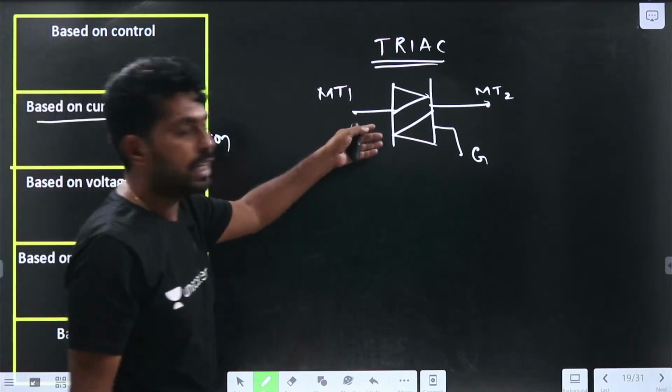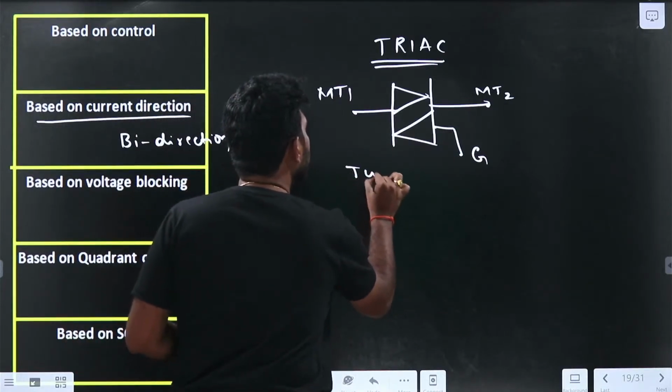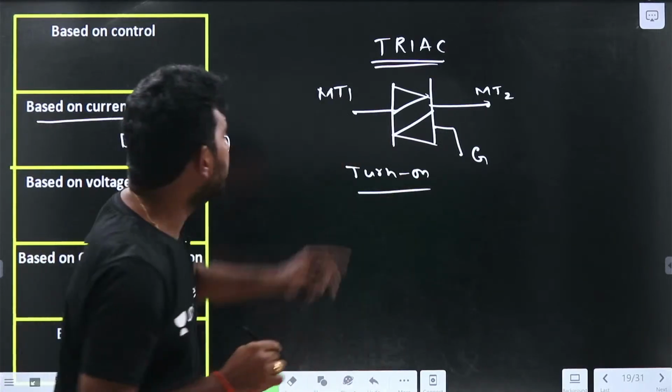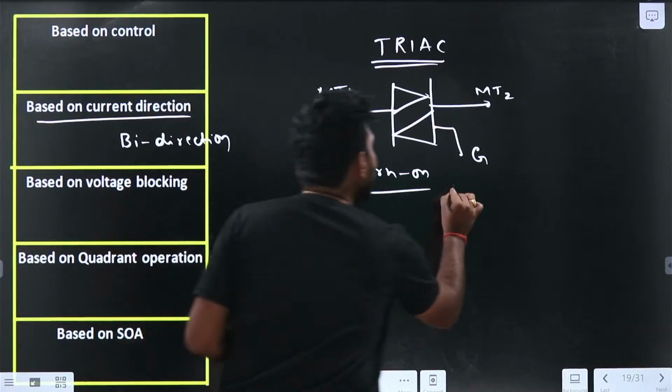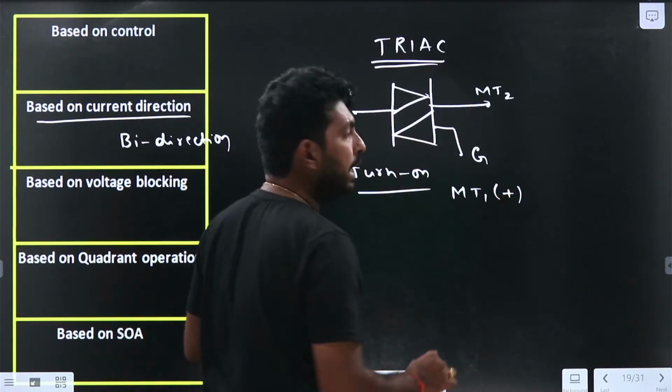To turn on the TRIAC, the MT1 terminal should be positive and the MT2 terminal should be negative.